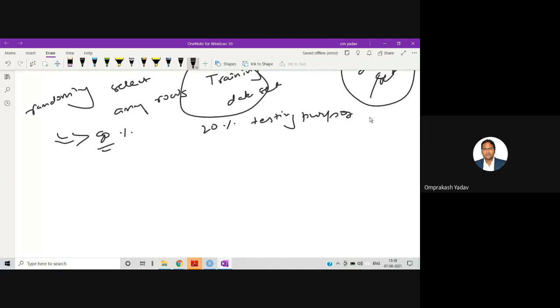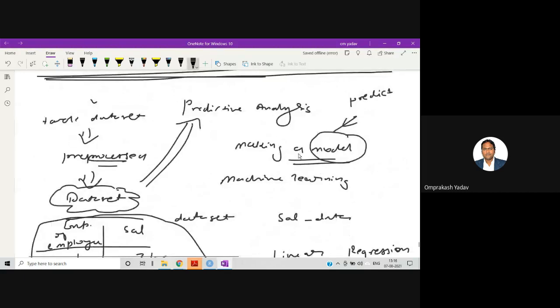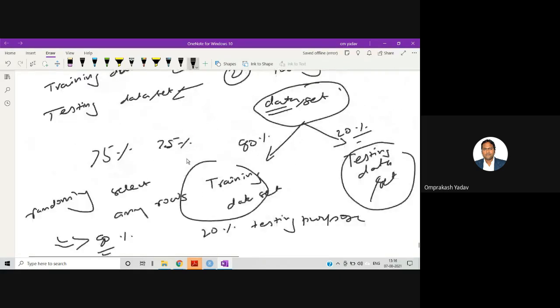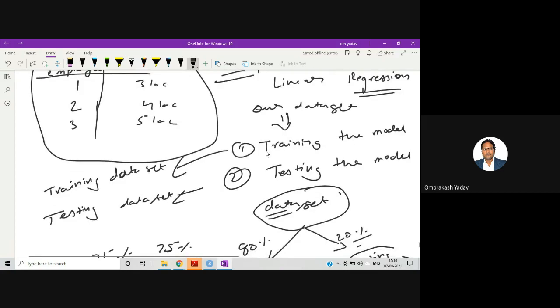Okay, so till here it's clear to all of you that we have the data set and we are going to prepare a model. The model's job will be to predict a certain thing. Depending on the experience of the employee, it is going to predict their salary. Let's say in our total data set we have 30 data entries. Now tomorrow, if somebody gives me, let's say, a 15 years experience employee, what will be the salary? Our model will be able to predict that for a 15 years experience employee the salary will be like this. So this is the job of this particular model.